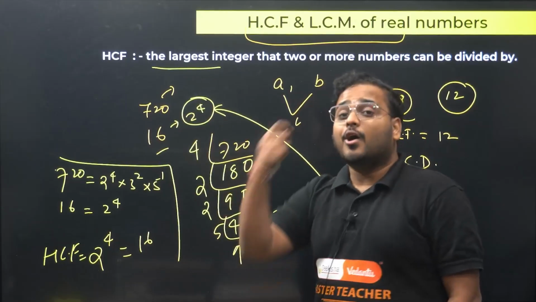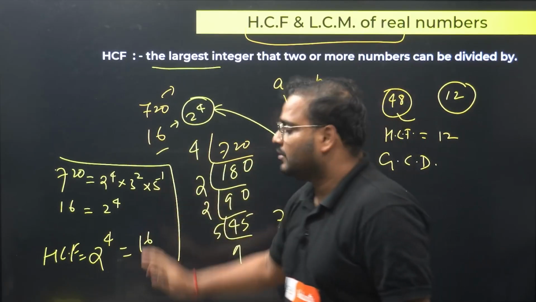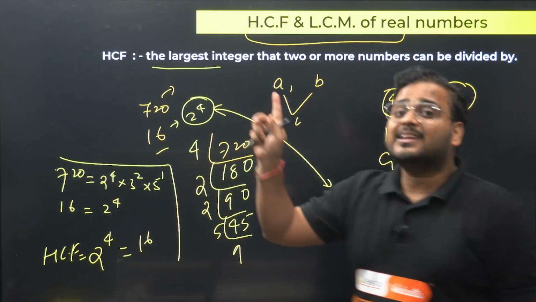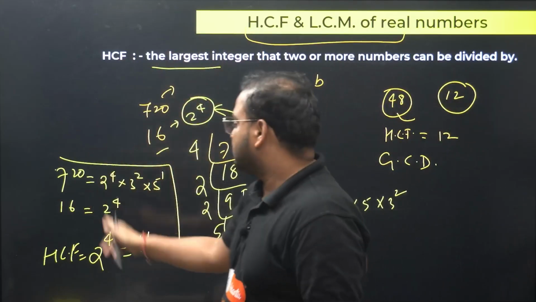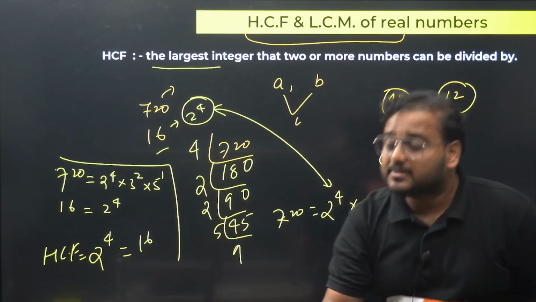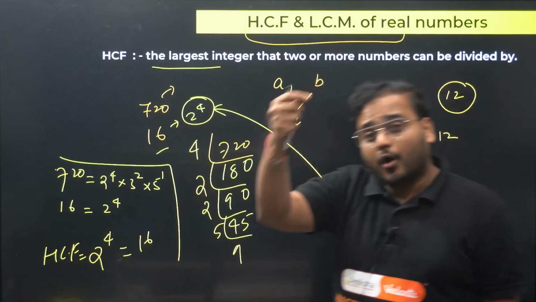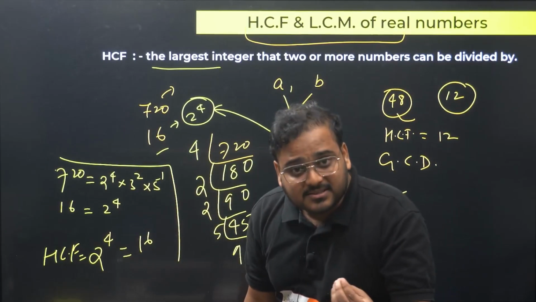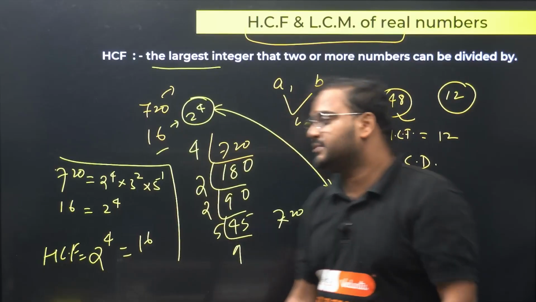HCF is the only common factor with the least power, whereas in the case of LCM we take all the factors with maximum power. In this case we have only common factors. In LCM, what will we have? We'll have to do the same step and consider all the factors with highest powers.